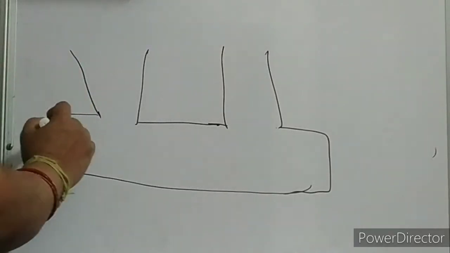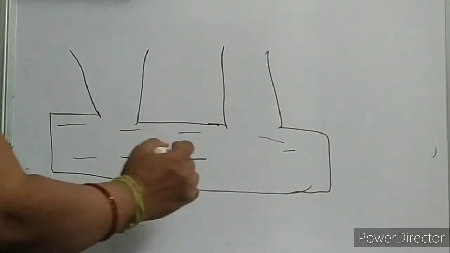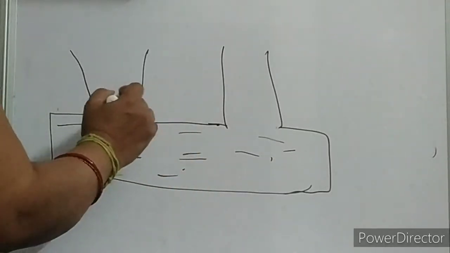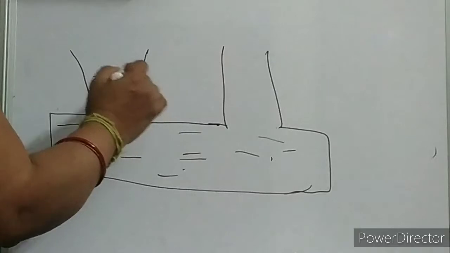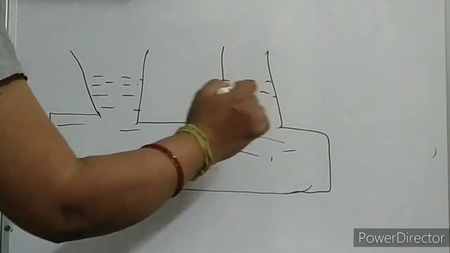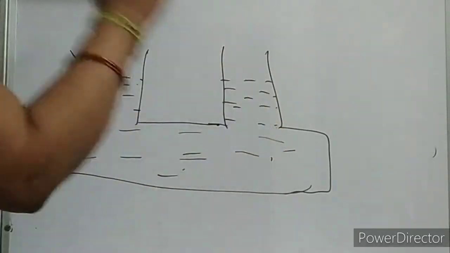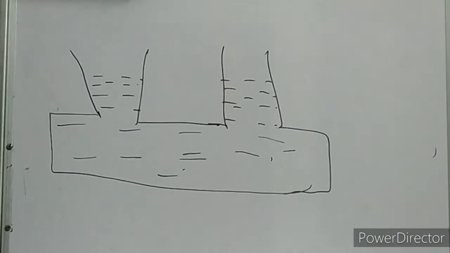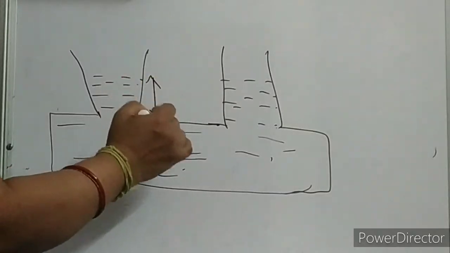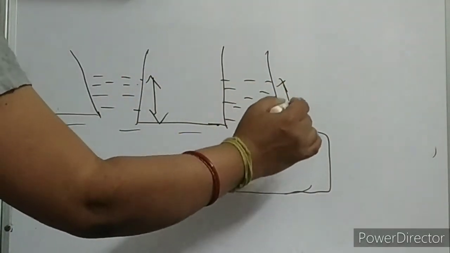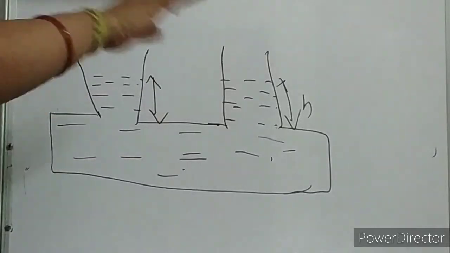After some time, we will see everywhere the liquid will be here, and after filling up this area, the liquid will rise to this height. Clear, children? Now, as you can see, here height is the same. It will rise to the same height. After that it will stop.